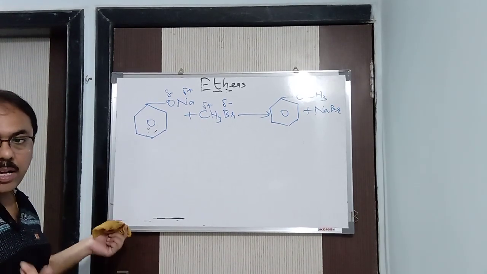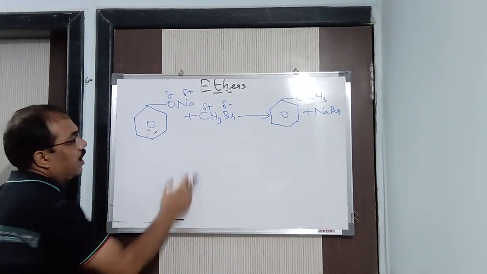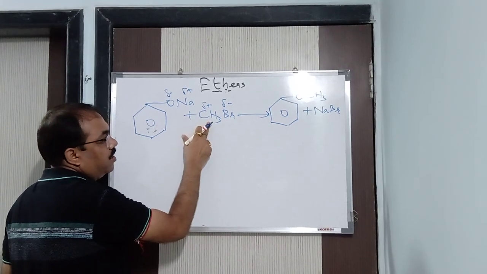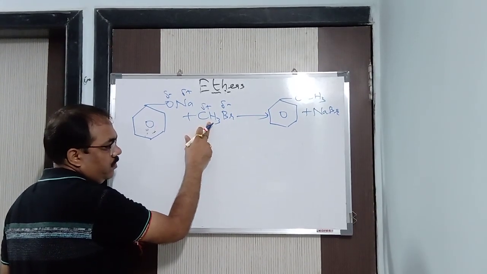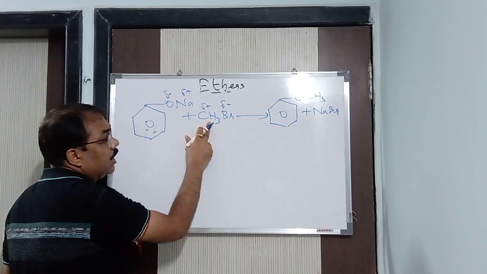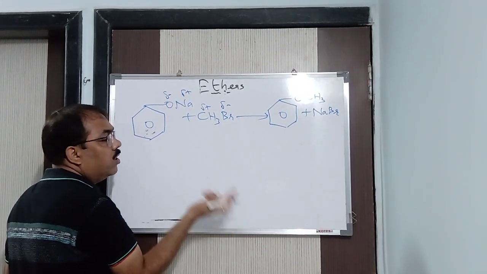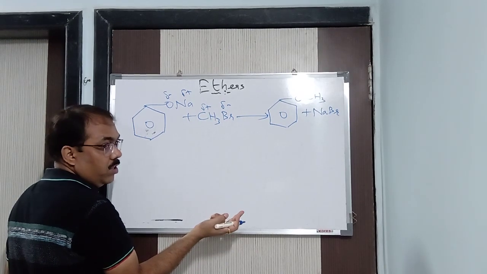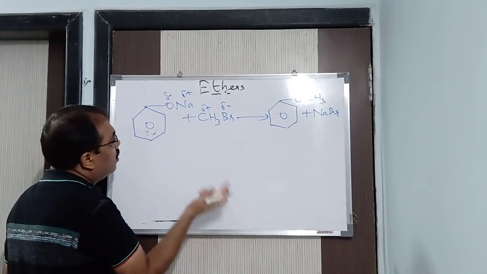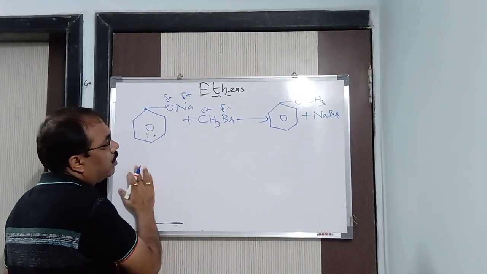Here also same thing. If you want to prepare an aromatic ether, don't take tertiary alkyl halide. Take primary alkyl halide. Why? It undergoes elimination reactions and will give you alkene. Alright, understood now? So, in this way, you can prepare ether.